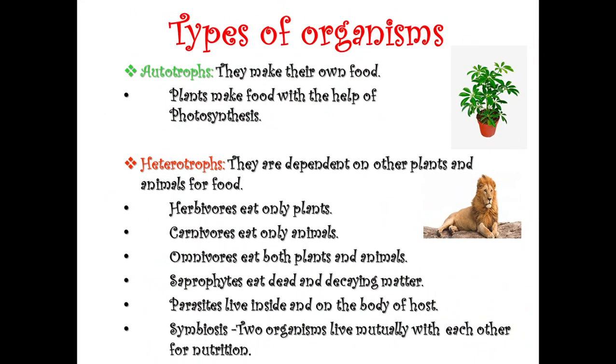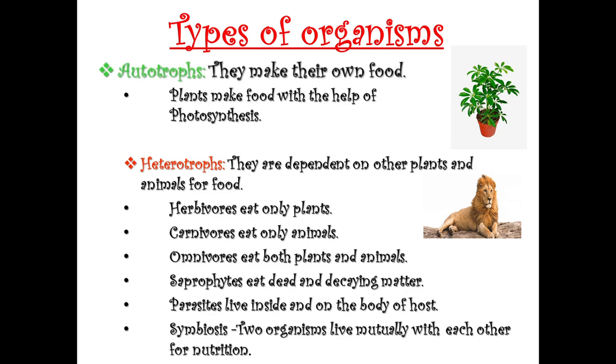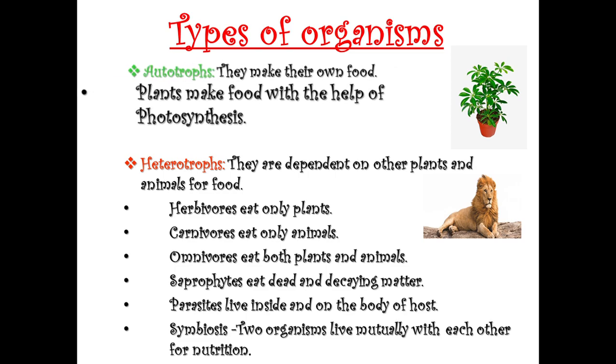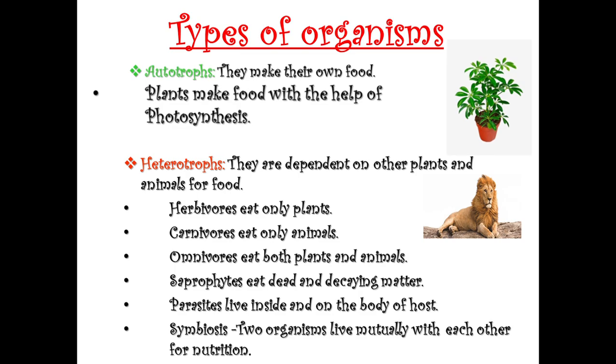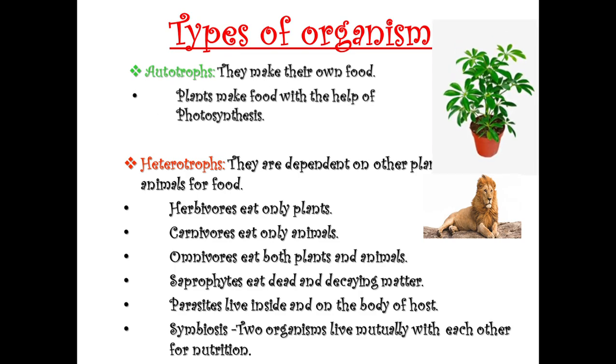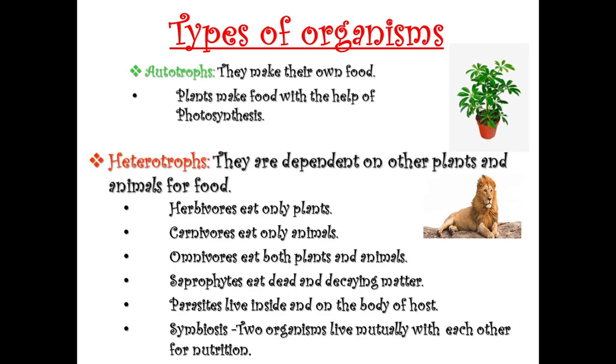Now let us study types of organisms. There are two types of organisms, autotrophs and heterotrophs. Autotrophs make their own food. Its best example is plants. Plants make food with the help of photosynthesis. Now, heterotrophs, they are dependent on other plants and animals for food, for taking nutrition.